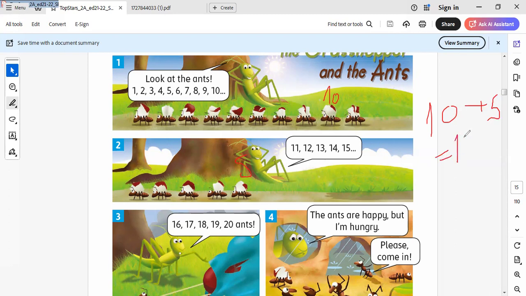Okay, this is mathematics. I know you say, Miss Iman, you are in English lesson, not in mathematics lesson, but I do this because we have something related to mathematics here, so I want to explain it to you. Okay. Let's continue the rest of the unit.